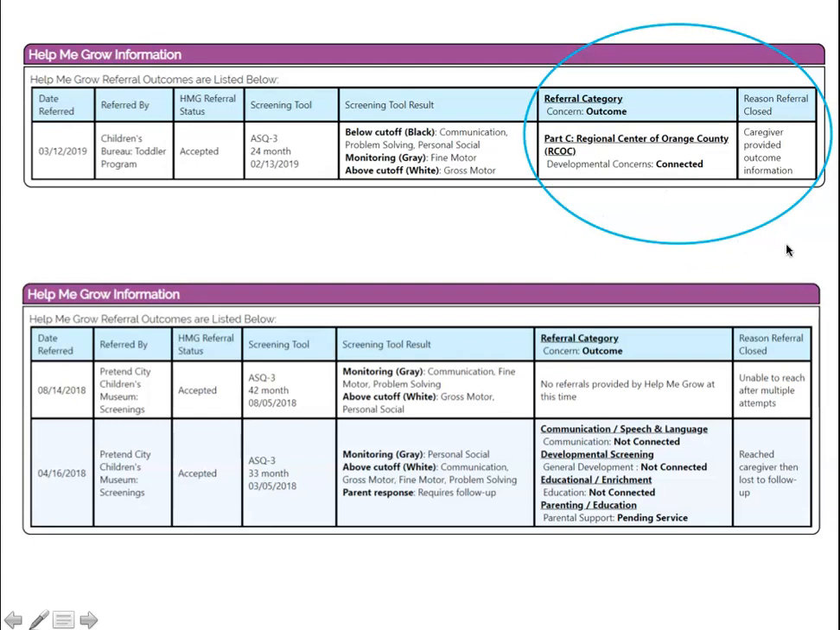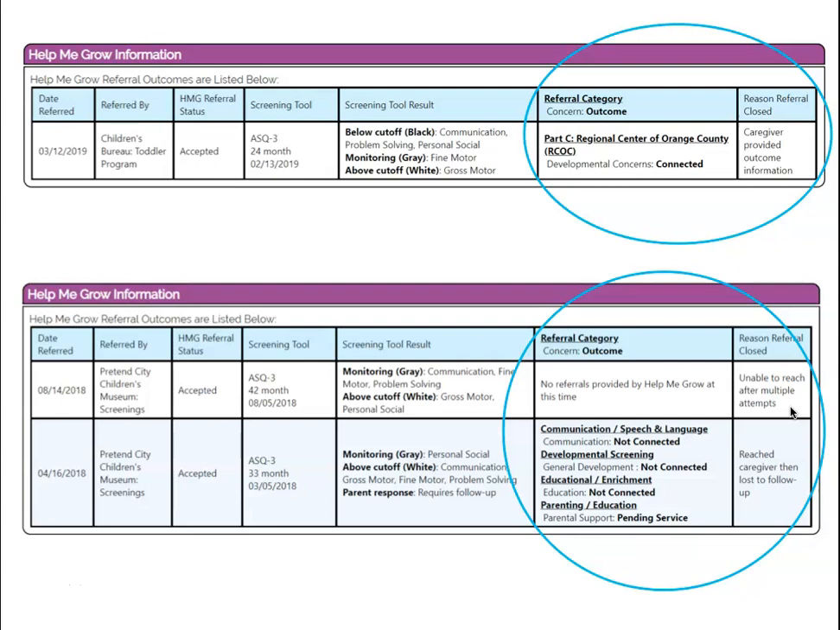To show you another example of what this may look like, at the top you see an example which says no referrals provided by Help Me Grow at this time, and you can see that a reason the referral closed is that we were unable to reach the family after multiple attempts. Sometimes you've referred families to us and we may not be able to reach the family after 4 attempts.